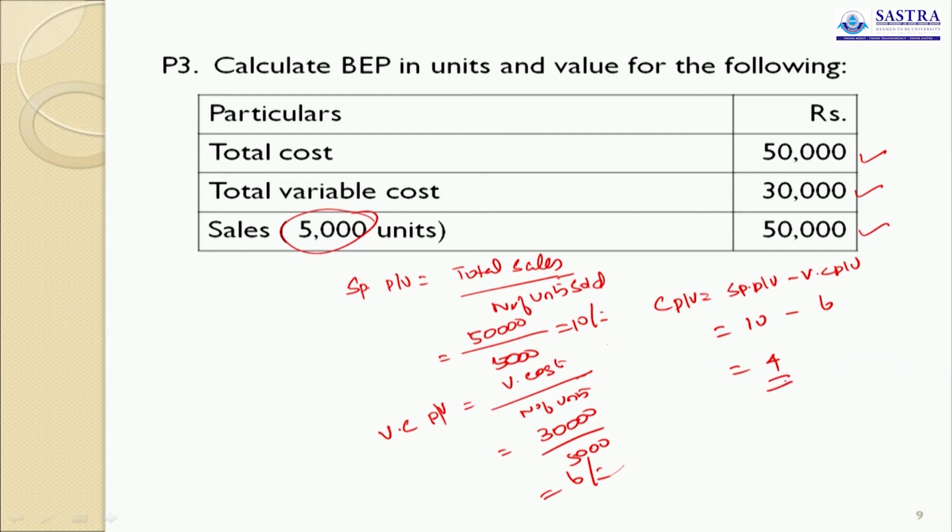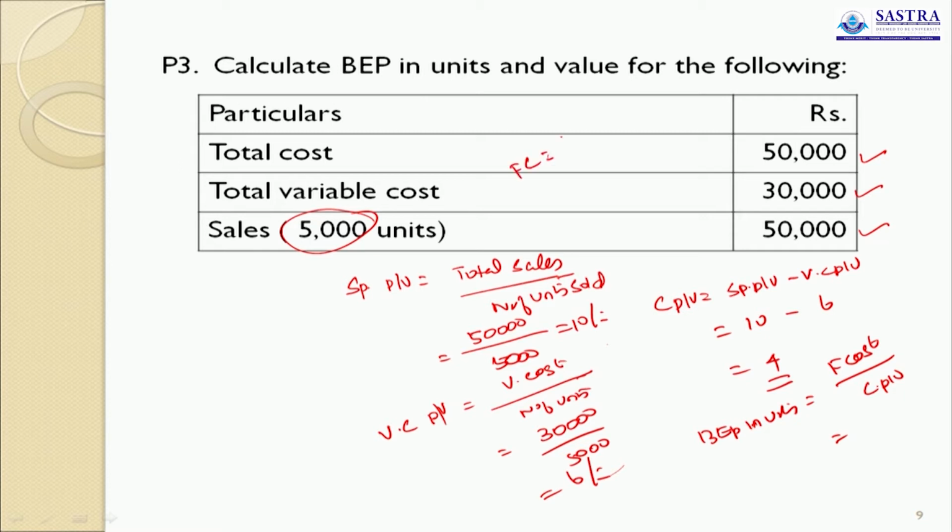So what is the formula for BEP in units and value? First we have to calculate BEP in units. Then BEP in units equals fixed cost divided by contribution per unit. So fixed cost, how can you calculate fixed cost?